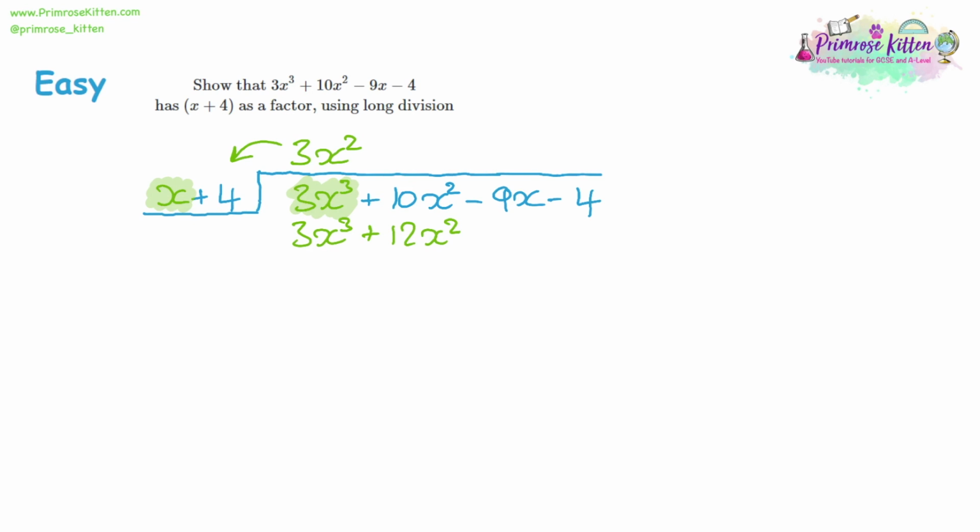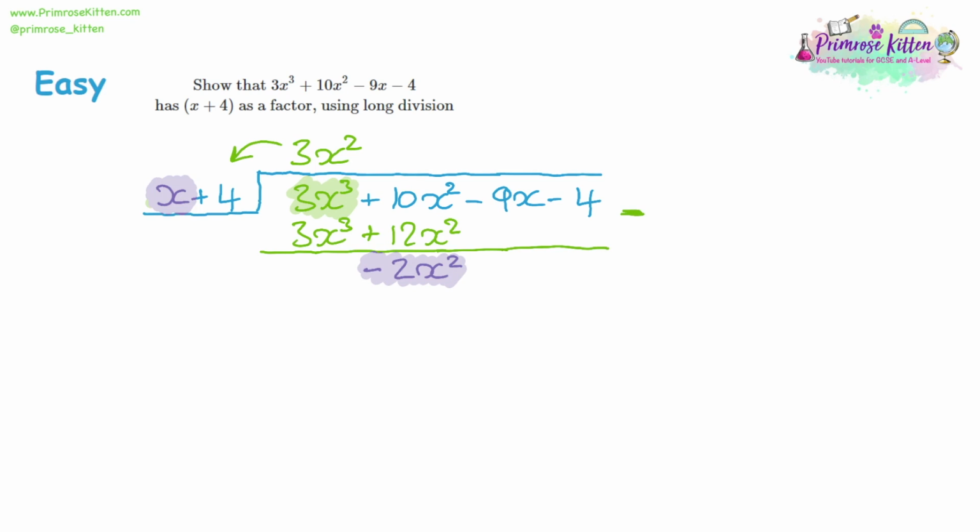So by not dividing by that 4, we've got an extra 12x squared to account for. So we need to take it away from our expression. 3x cubed take away 3x cubed is 0. So the first term will always cancel out. Then our next term, 10x squared take away 12x squared will give us a negative 2x squared. So what we do now, we're going to move on and divide x through what we've just found, the negative 2x squared.